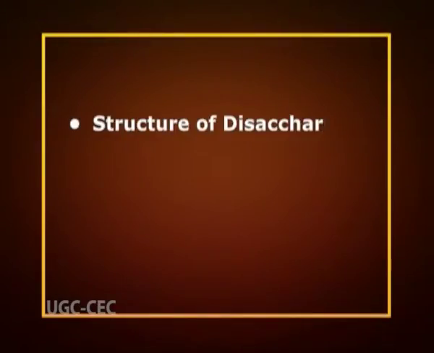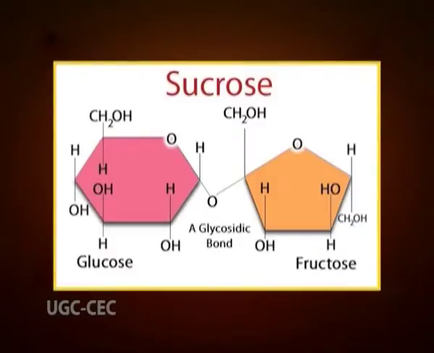Now, let us discuss the structure of disaccharides. Number first is the sucrose. The molecule is a disaccharide combination of the monosaccharides glucose and fructose with the formula C12H22O11. It is commonly named table sugar or sugar. Saccharose is an obsolete name for sugars in general, especially sucrose.